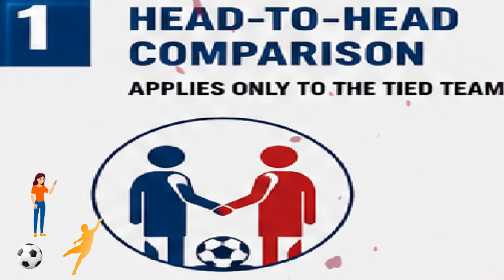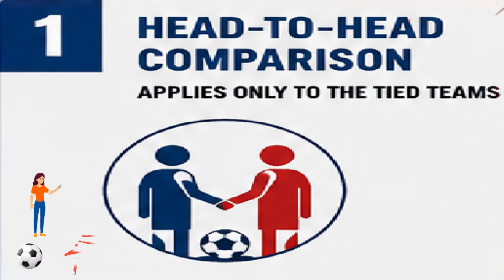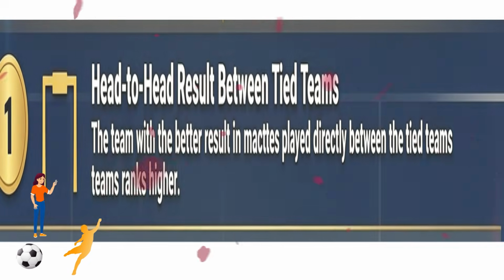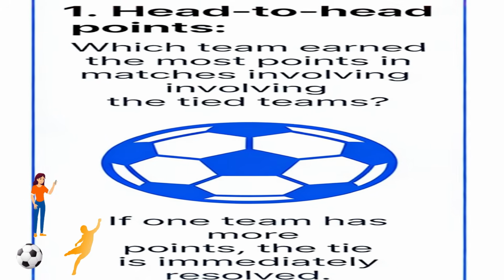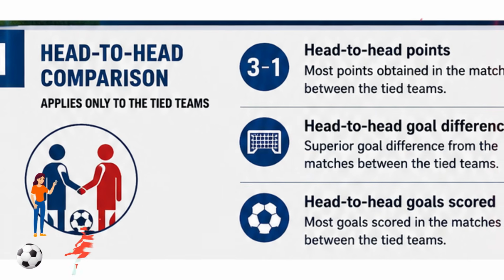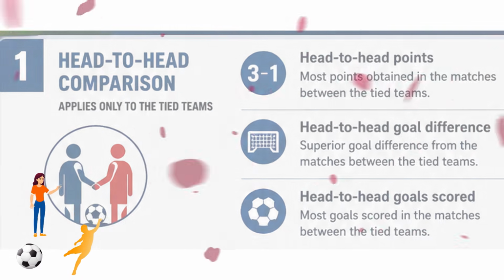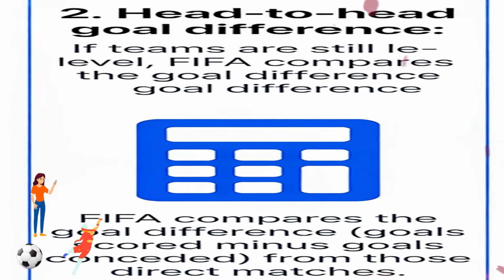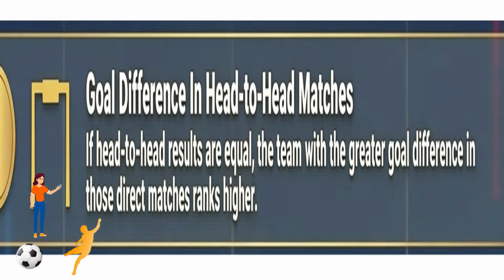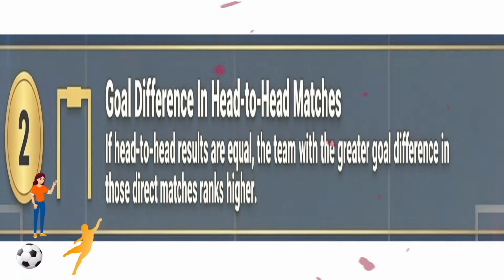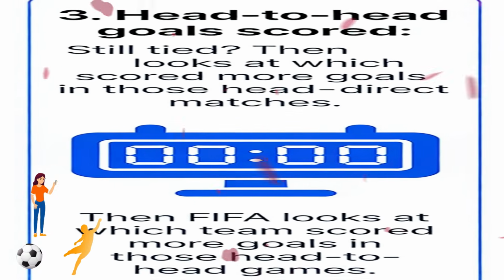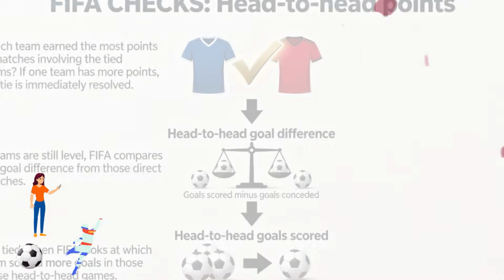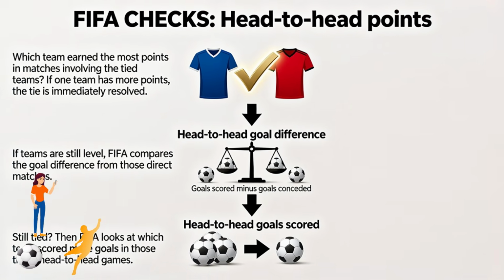Tiebreaker 1, head-to-head comparison. The first set of tiebreakers focuses exclusively on matches played between the tied teams. FIFA checks head-to-head points. Which team earned the most points in matches involving the tied teams? If one team has more points, the tie is immediately resolved. Head-to-head goal difference: if teams are still level, FIFA compares the goal difference from those direct matches, goals scored minus goals conceded. Head-to-head goals scored: still tied, then FIFA looks at which team scored more goals in those head-to-head games.